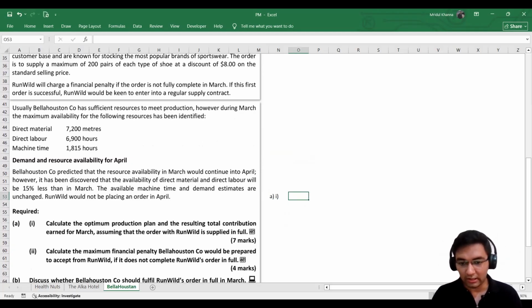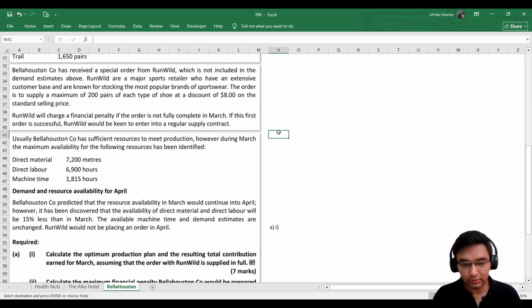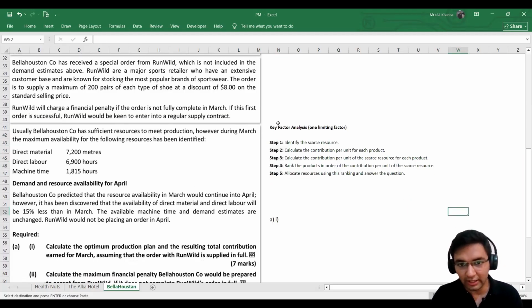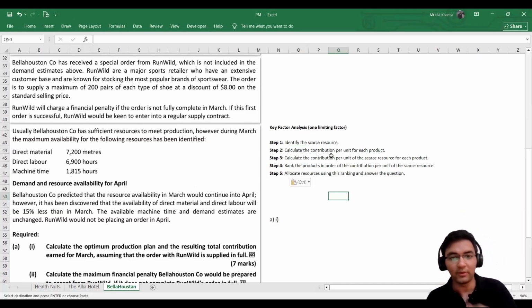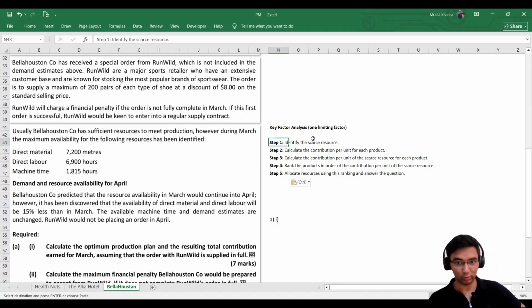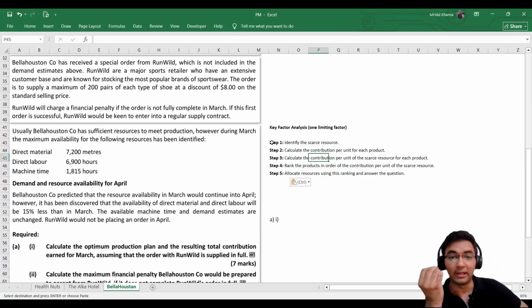Before I write part A, I'll make it more clear what steps we will be following while calculating this optimum production plan. So here is what we are going to do. If there is one limiting factor, then the calculations we perform are as per the method known as key factor analysis. The first step is to identify the scarce resource. By scarce resource, I mean the limiting factor.